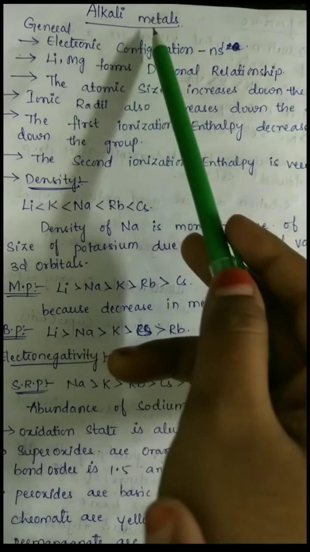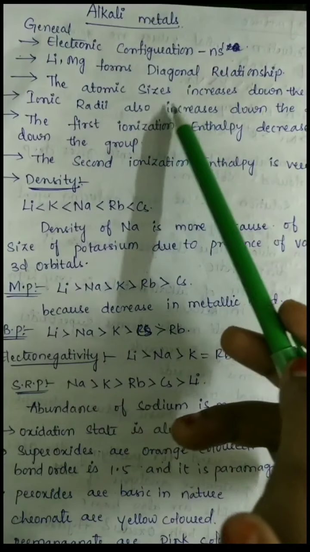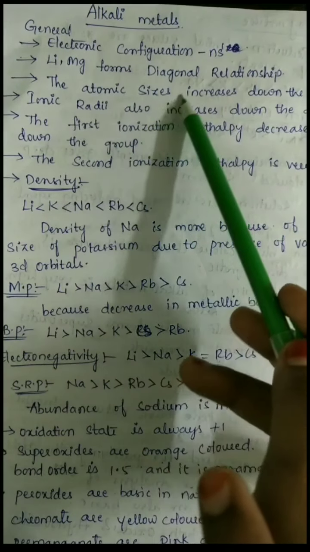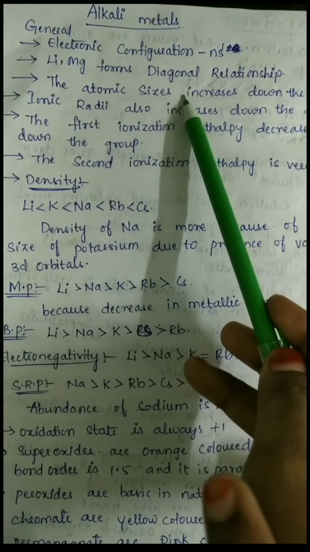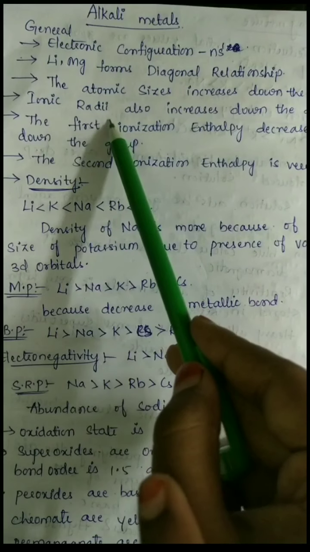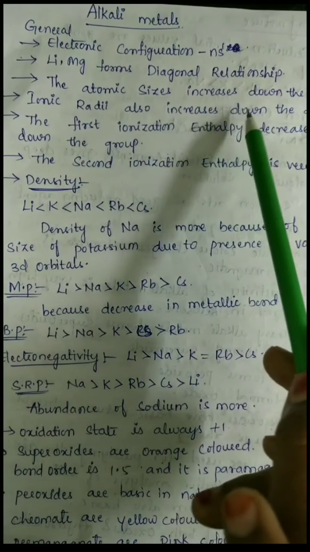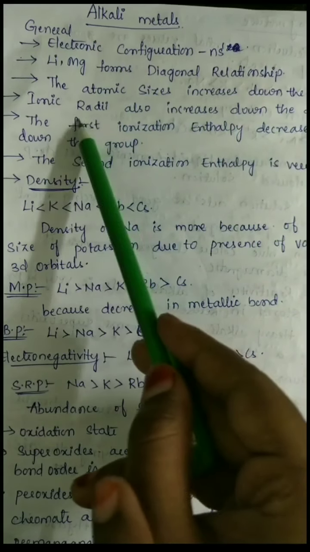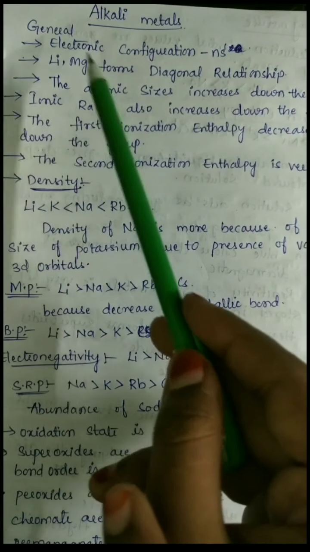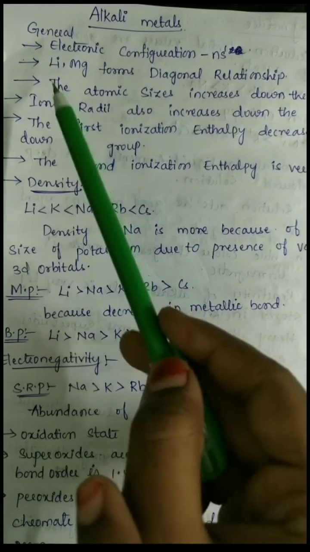So in the alkali metals also the atomic size increases down the group. That means cesium has the highest atomic size compared to lithium, and the ionic radii also increase down the group. That means cesium has a large ionic radius compared to lithium.